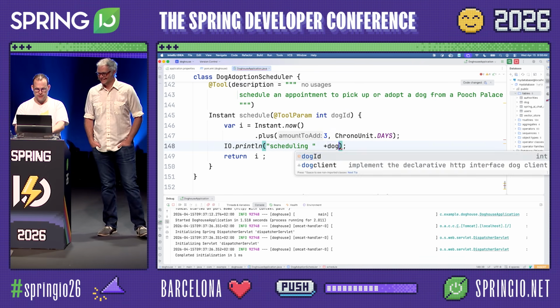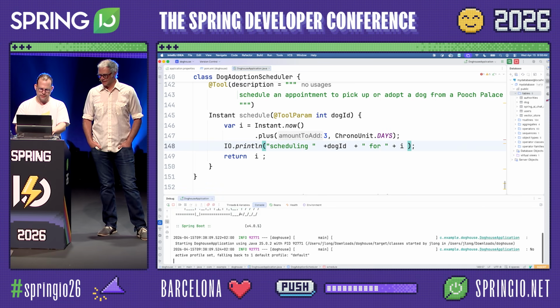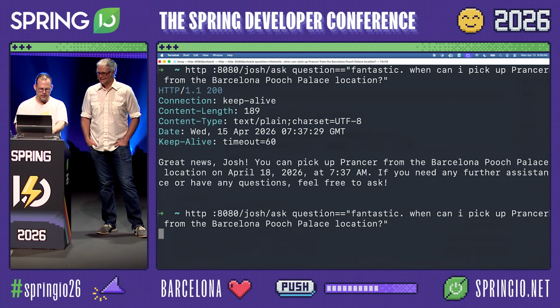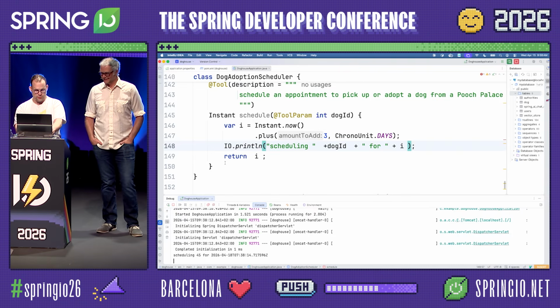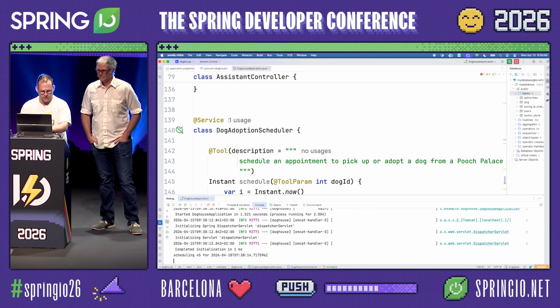Okay, dog ID for. Okay. Oh, I wish you had string interpolation there, buddy. Seriously, and the also operator. Okay, 5. Wait, it might consult its memory, by the way. These things are really smart. Great, April 18th, scheduling 45. Okay, great. Now, what if somebody else wants to repurpose this business logic, right?